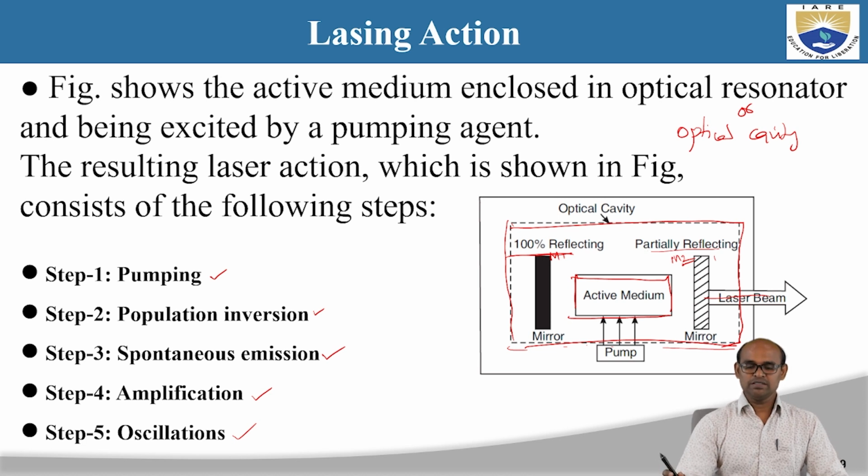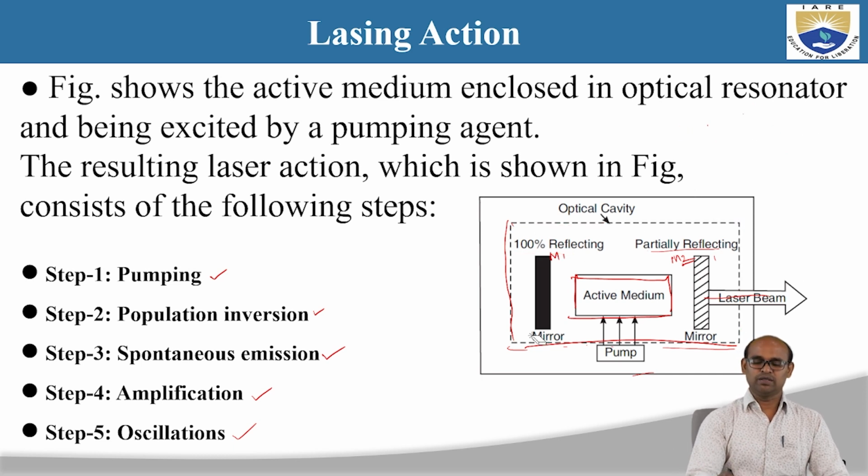Okay, so to revise this optical resonator lasing, to understand this lasing action or to see the laser beam as output, we need to have an optical resonator, or that is also called an optical cavity. So this optical cavity contains 2 mirrors. One of them is partially reflecting and one of them is 100% reflecting. Between these 2 mirrors, you have an active medium that is connected to a pump. Okay, so you are going to get the laser beam as output from the partially reflecting mirror. And the 5 steps that are involved in the system.